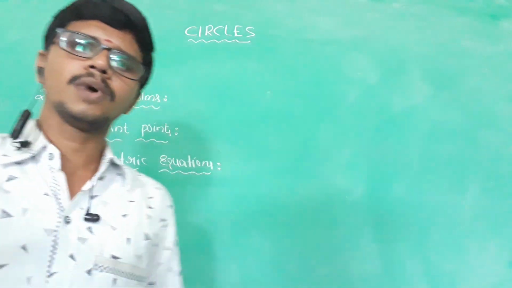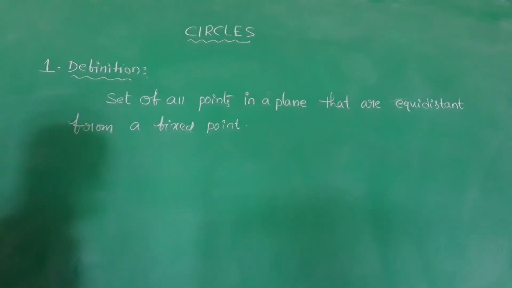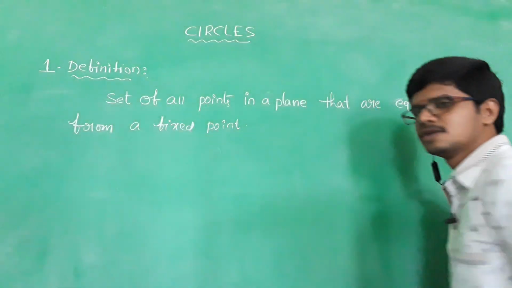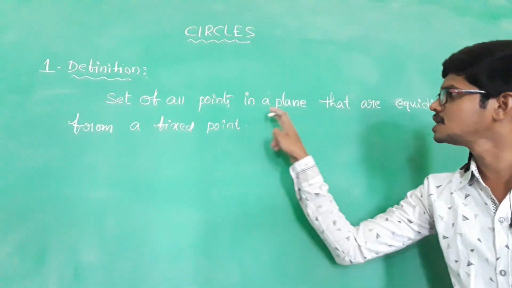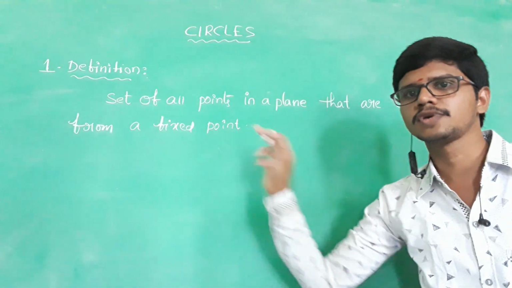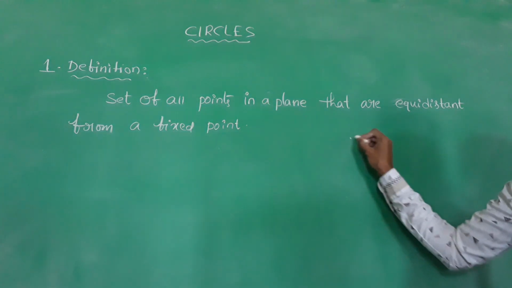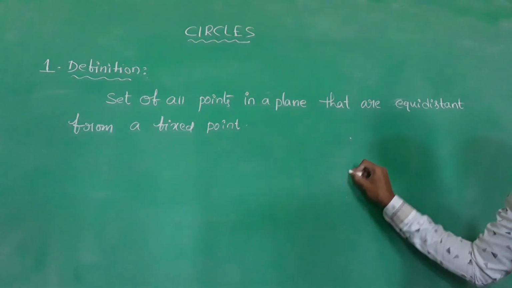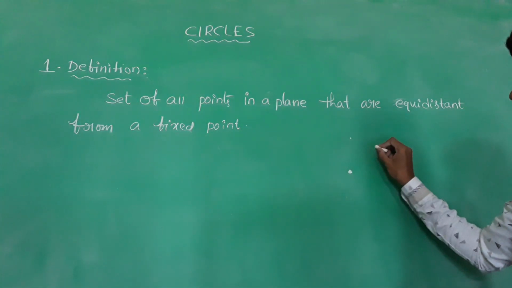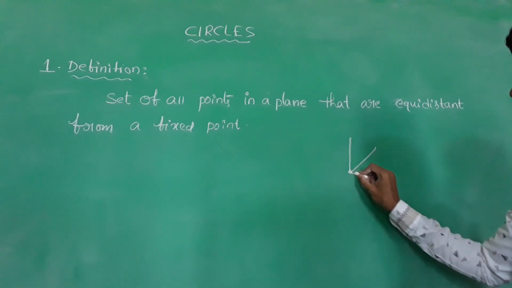So before that, the first concept is, what is the definition of the circle? The set of all points in a plane that are equidistant from a fixed point. What is the definition of the circle? The set of all points in a plane that are equidistant from the fixed point. This is the fixed point, from which they are equidistant.